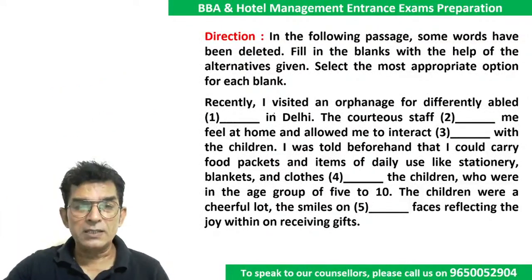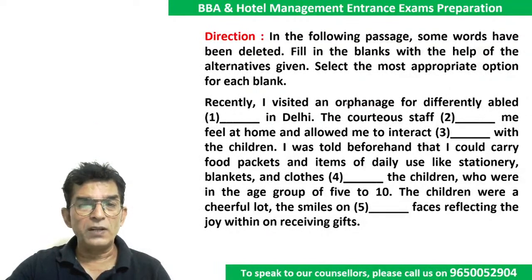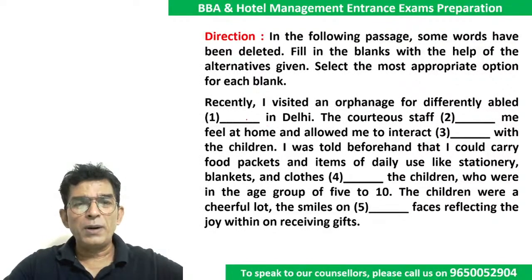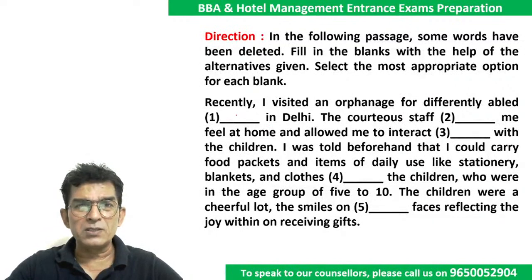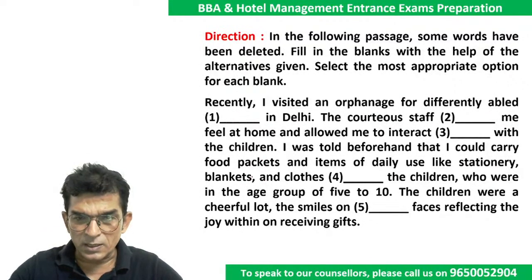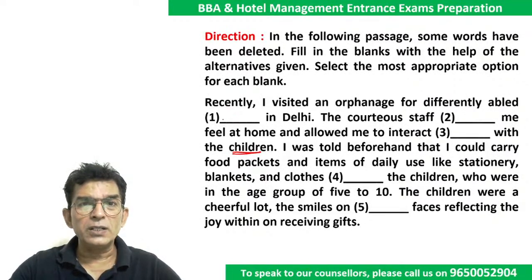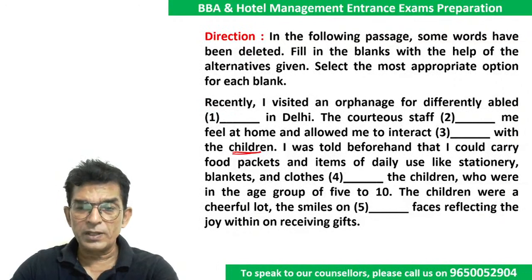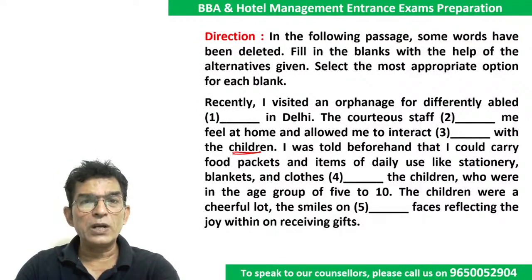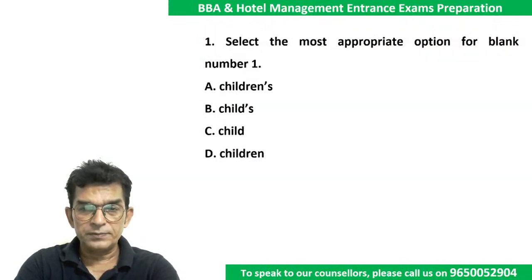तो देखना, recently I visited an orphanage for differently abled dash in Delhi. पक्का ये कि सर differently abled persons होना चाहिए या children होना चाहिए, ठीक है. children है या person है क्या है वो आगे जाके देखता हूँ तो यहाँ देखो children लिखा हुआ है, with the children लिखा है, तो शायद children ही होगा. Let's check. If we have the word children, then we are going to mark that, or else we are going to mark persons. ठीक है.